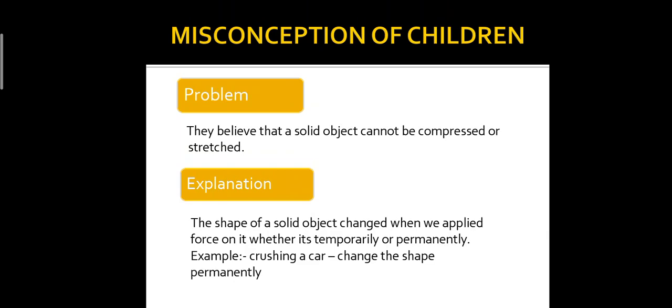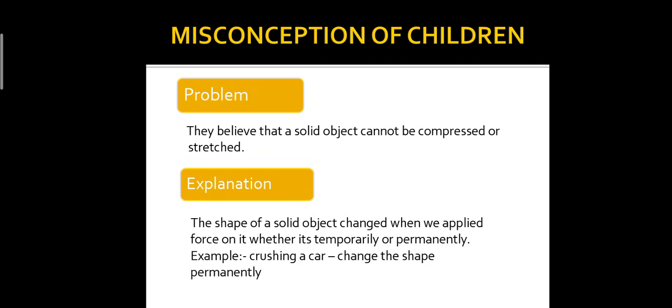Now, what are the misconceptions of children? Children believe that a solid cannot change shape or cannot be compressed or stretched, but it is explained by force that the shape of a solid object changes when we apply force on it, whether temporarily or permanently.